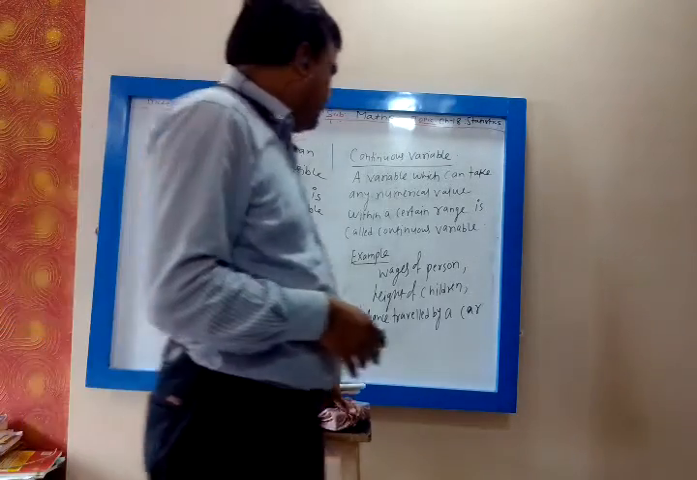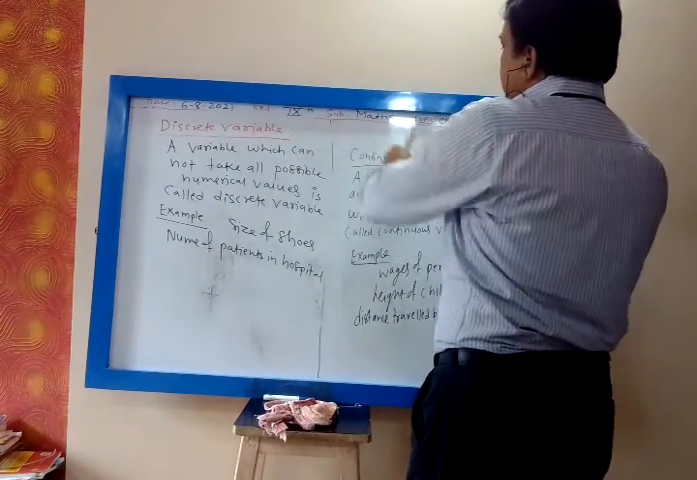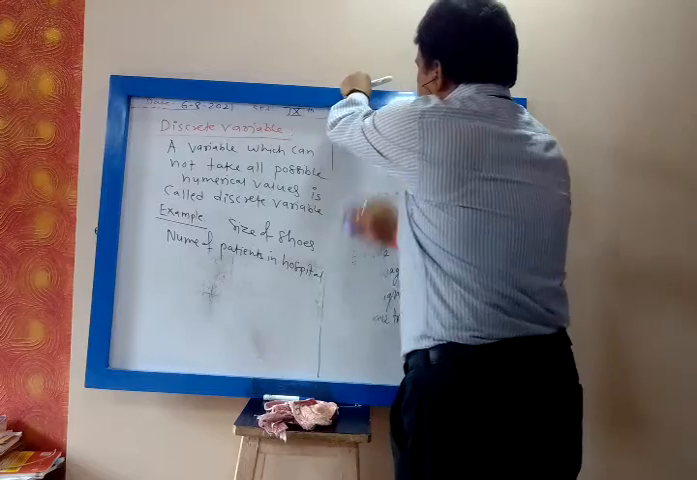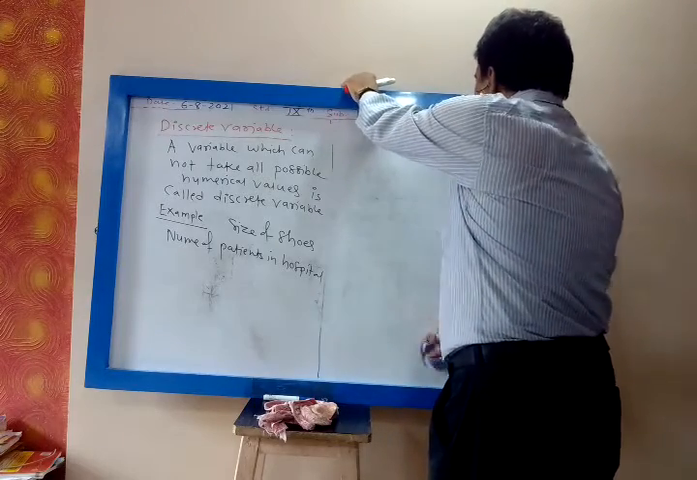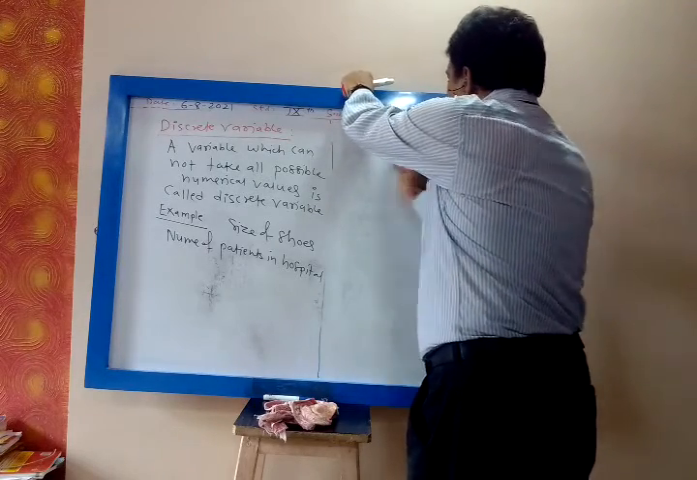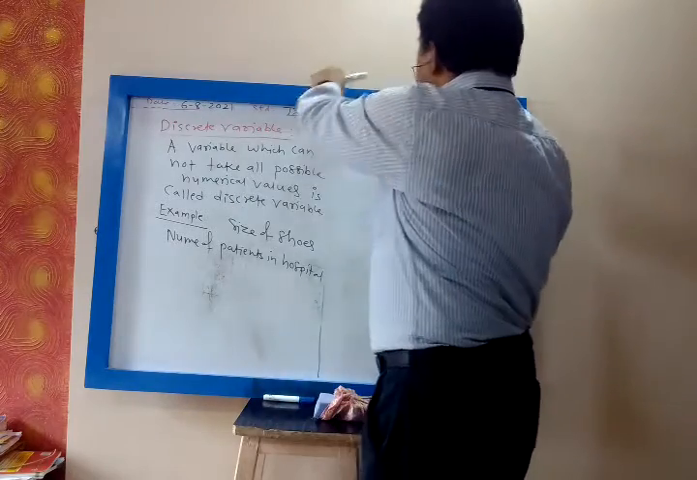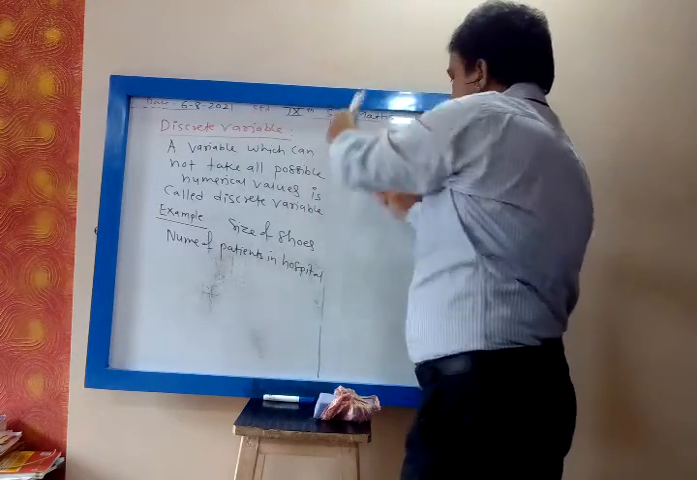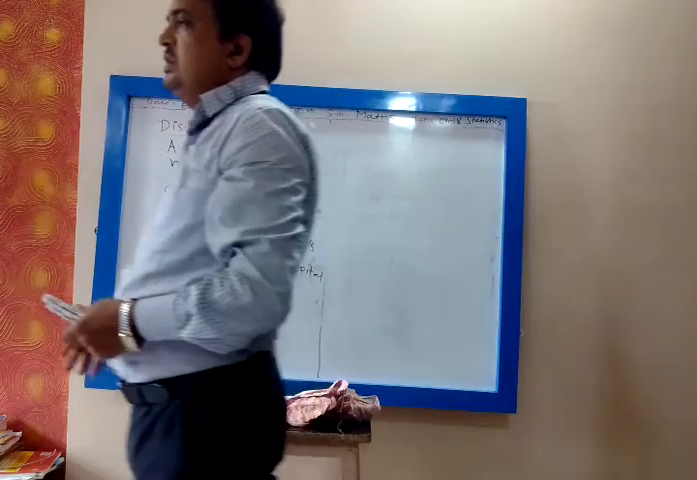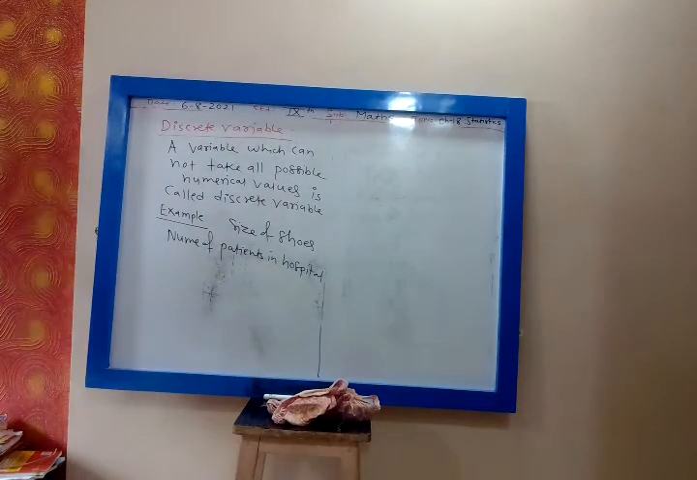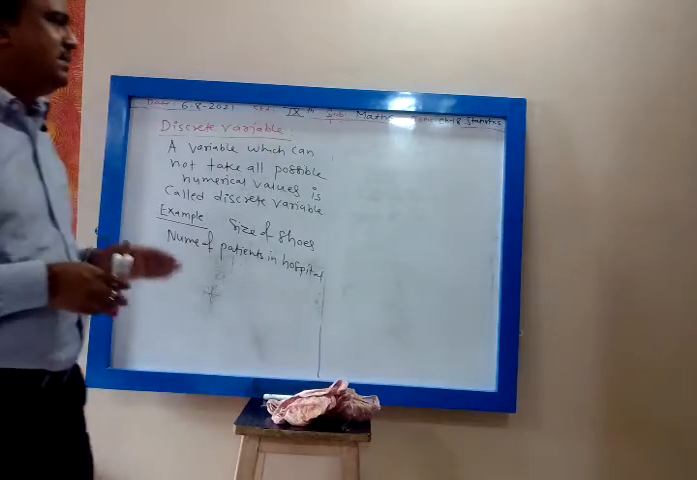So these are the definitions: variable, then types of variable. Now our actual part of stats will start from this. These are the basic definitions you have to remember. No question will be asked, like define variable. These are just for your information. Now the actual part starts from this.